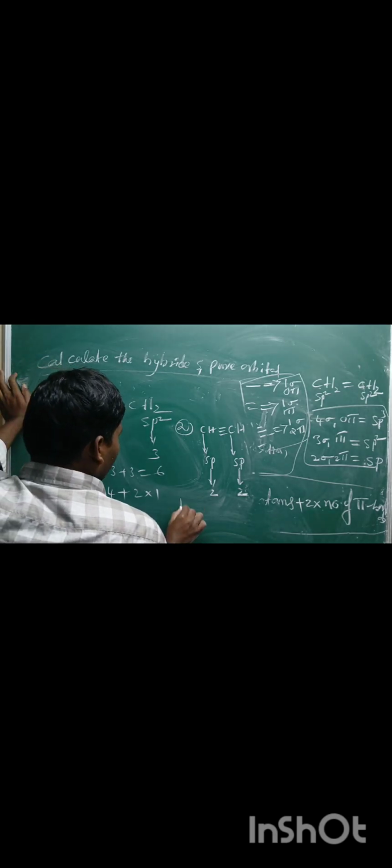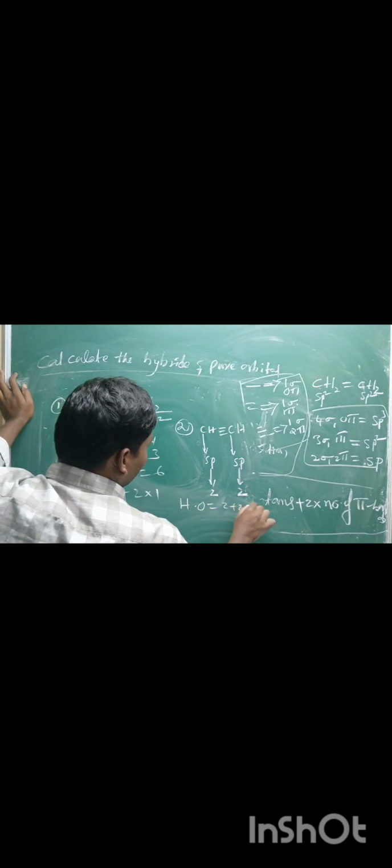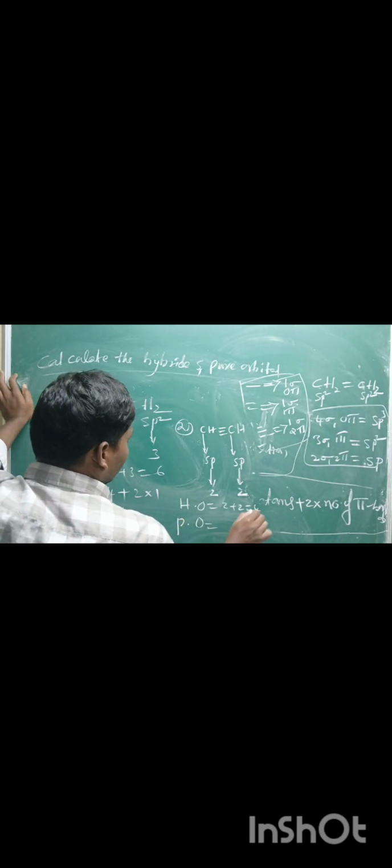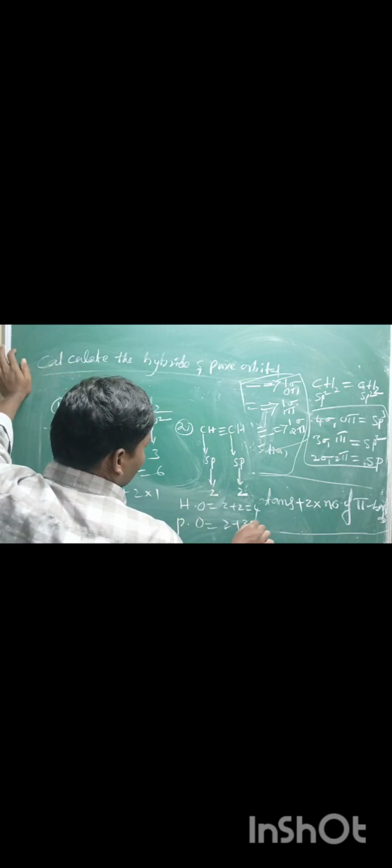Like that, if you take one more example here, CH triple bond CH. Carbon undergoes sp hybridization, here also sp. Here 2 hybrid orbitals, here 2 hybrid orbitals. That means the hybrid orbitals are 2 plus 2, 4. P.O. means pure orbitals, H.O. means hybrid orbitals. Pure orbitals are 2 plus 2 into 2, that means 6 pure orbitals, and 4 hybrid orbitals are present. Like that, various examples are there.